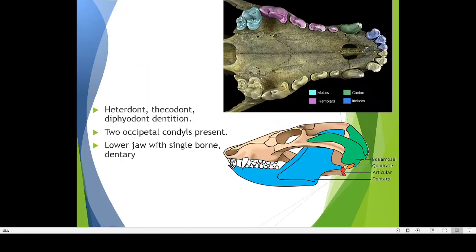Then we have different types of teeth, which are thecodont, and two sets of dentition, two occipital condyles, and finally a lower jaw formed of a single bone. So these are the main characteristics of mammals.